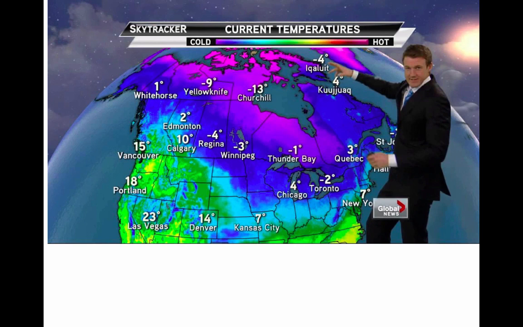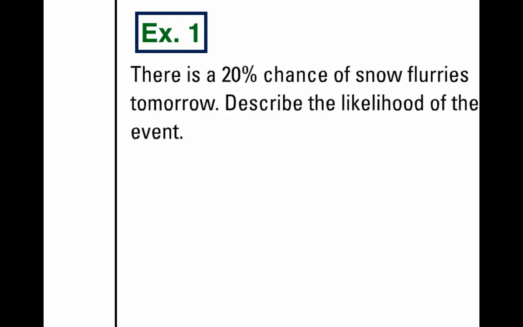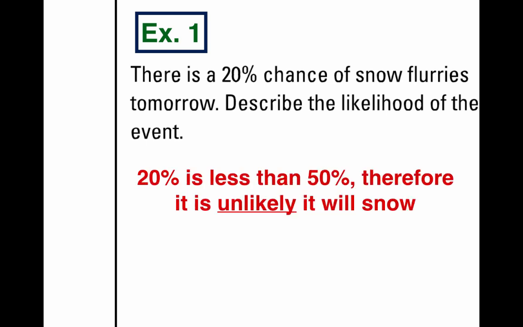It kind of makes me think of the weatherman. You guys ever watch the news in the morning and watch them talk about the weather? They always tell you the chance of it being hot or cold tomorrow, the likelihood. So we're going to do some examples now. Our first problem is about the weather. There is a 20% chance of snow flurries tomorrow. Describe the likelihood of the event. How likely is that? 20% is less than 50%, so it's pretty unlikely it will snow. Doesn't mean it won't snow. It just means it's unlikely to snow.